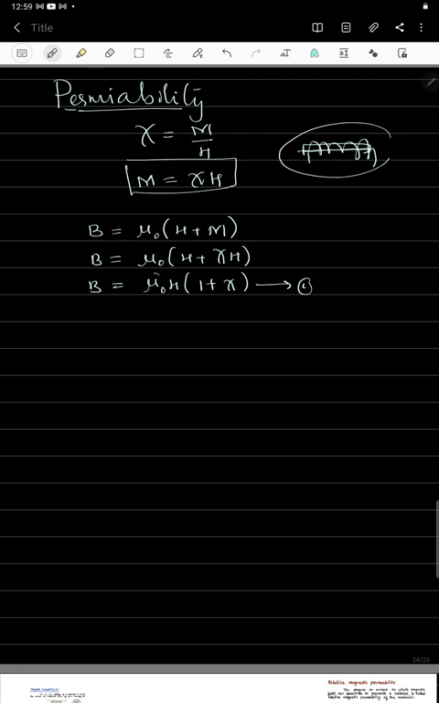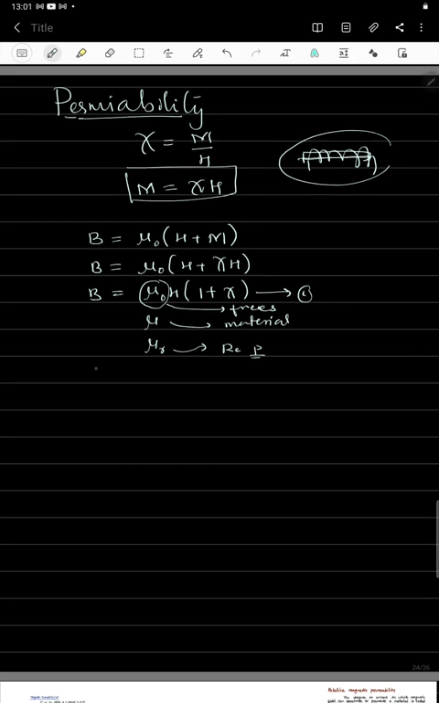So we can divide this mu into three different ways. One is mu naught, another one is mu, another one is mu r. So this mu naught gives the permeability in free space. This mu gives the permeability of a material, and this mu r gives the relative permeability.